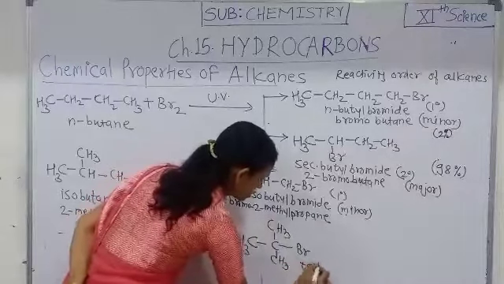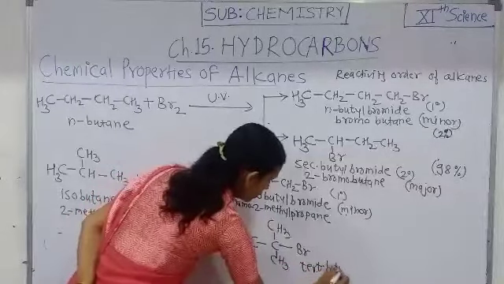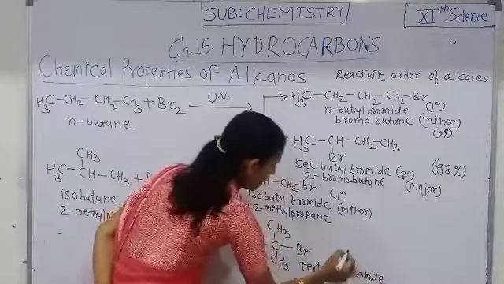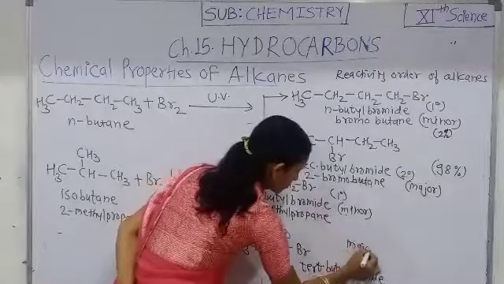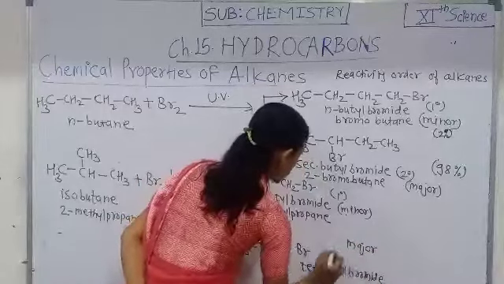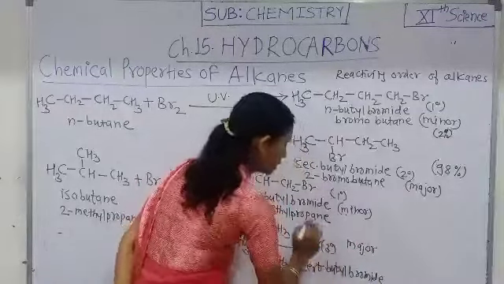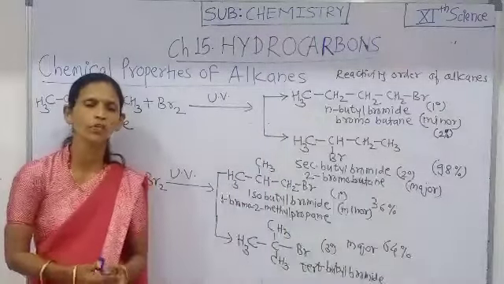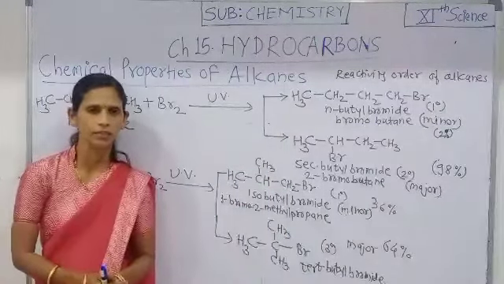Tertiary butyl bromide is the major product, which is tertiary in nature. That is about the bromination of alkanes.